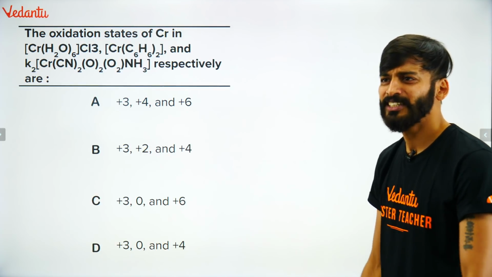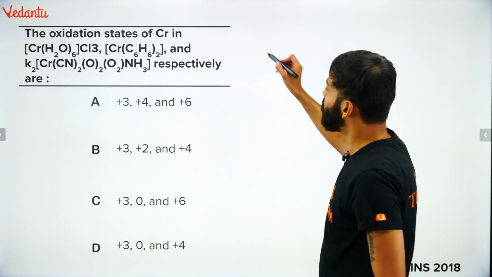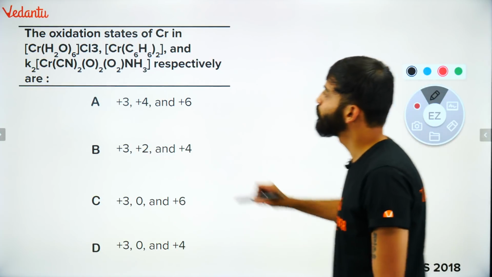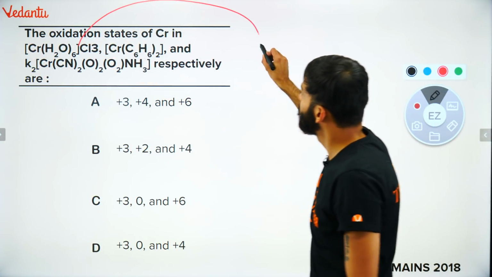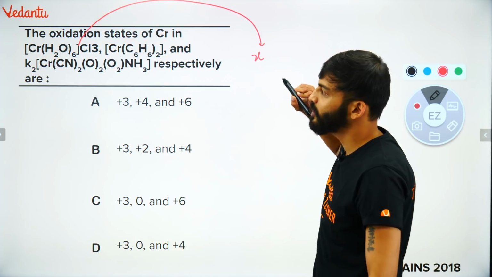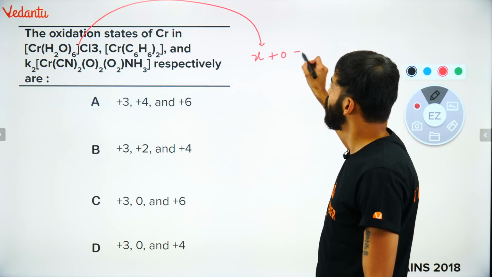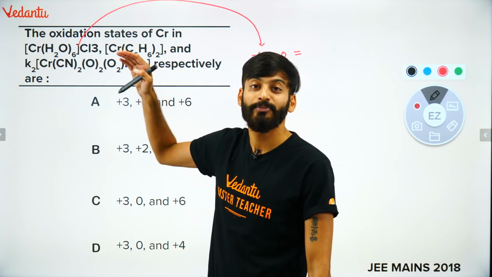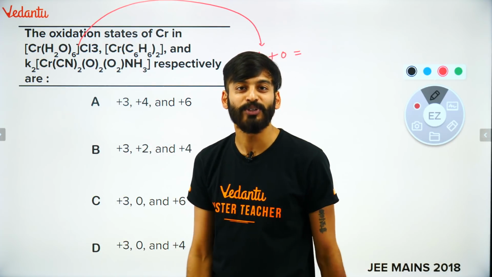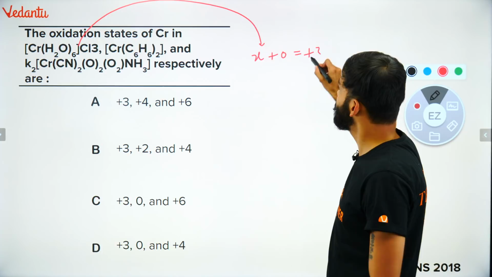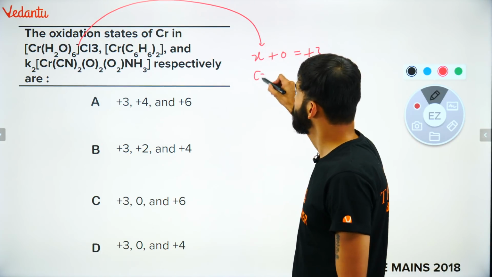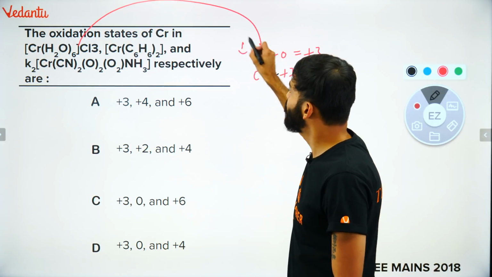You have to find oxidation number. Very easy. Let's go for this. First one, chromium wala. X. Chromium. I'm going for chromium first of all here. So X. Water is a neutral ligand. I will say 0. If chlorine is outside, 3 Cl minus are there. So what will be the counter ion? Because the overall complex is neutral, so it should become plus 3. So here chromium is in plus 3 state in your compound number 1.